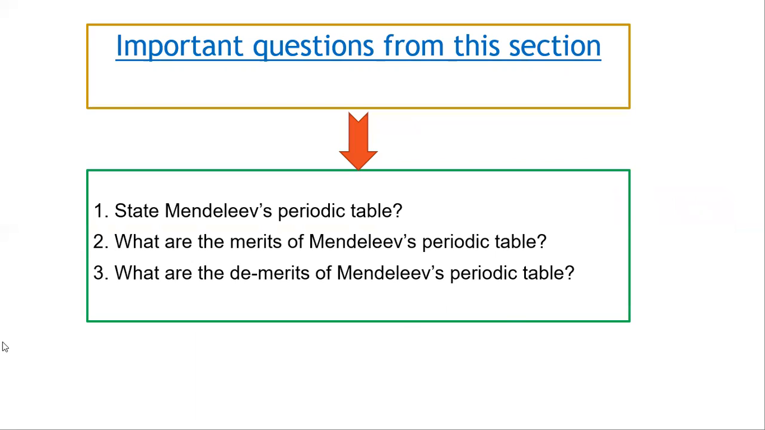Now the important questions from this section are: State Mendeleev's periodic law. What is Mendeleev's periodic law? The physical and chemical properties of the elements are periodic functions of their atomic mass number. Next, what are the merits of Mendeleev's periodic table? 3 merits are there and 4 demerits are there. It is given in the textbook. You have to learn word to word like the textbook. I hope it is clear to you.